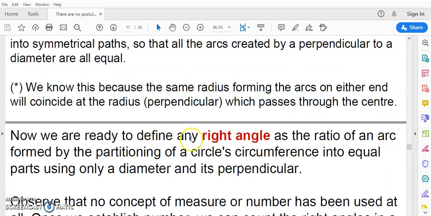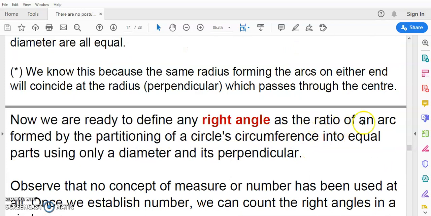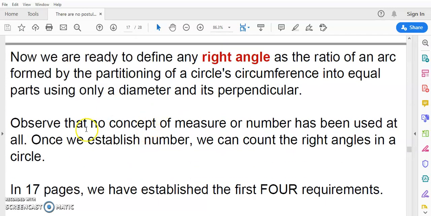And so now we are ready to define any right angle as the ratio of an arc formed by the partitioning of a circle circumference into equal parts. Notice I did not say into 4 parts because we do not have number. I said into equal parts using only a diameter and its perpendicular. And so I've shown you now that all right angles are equal.